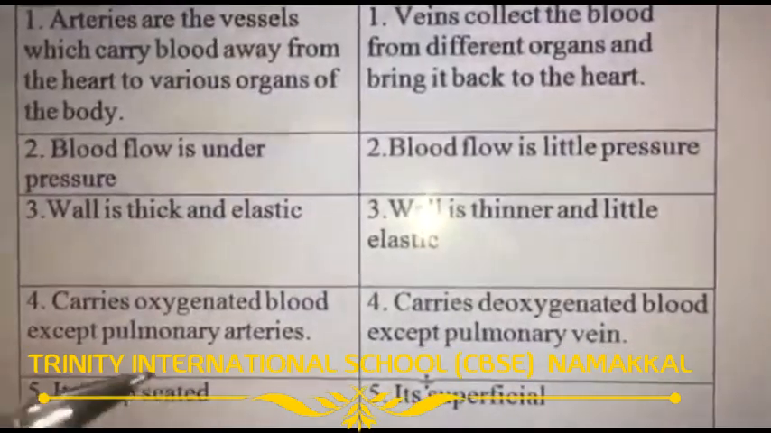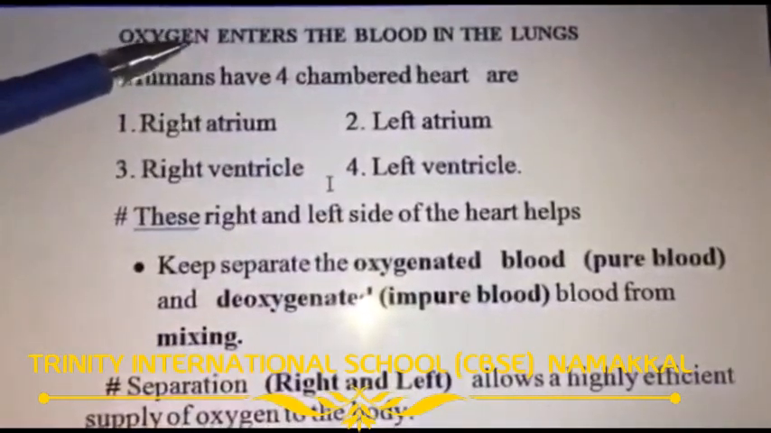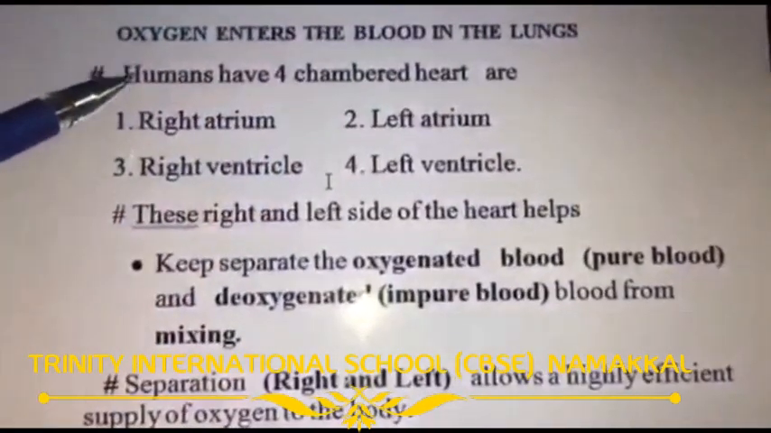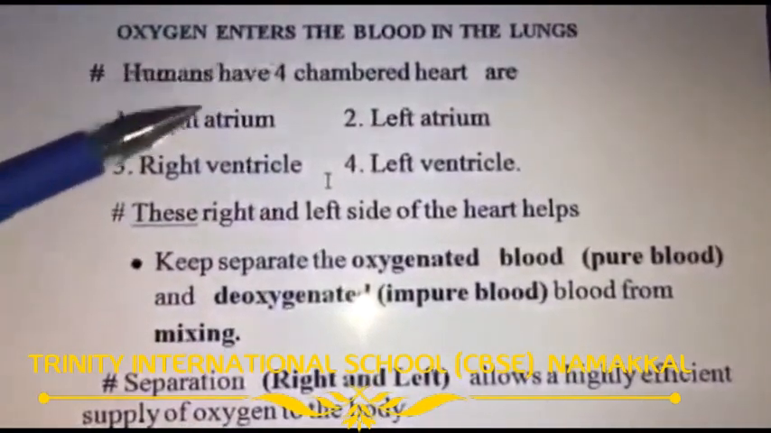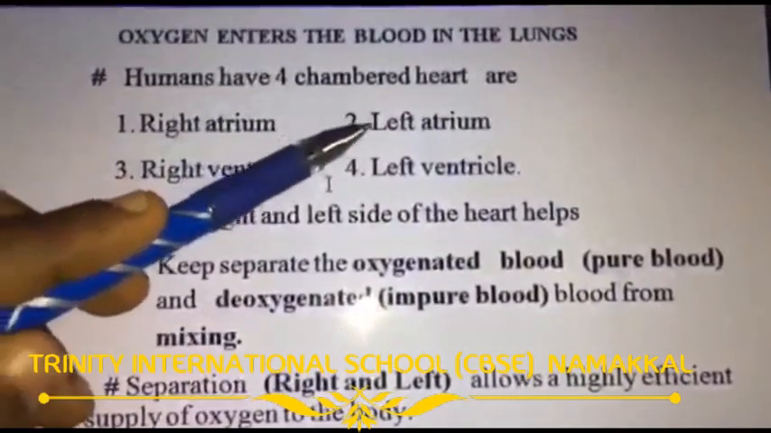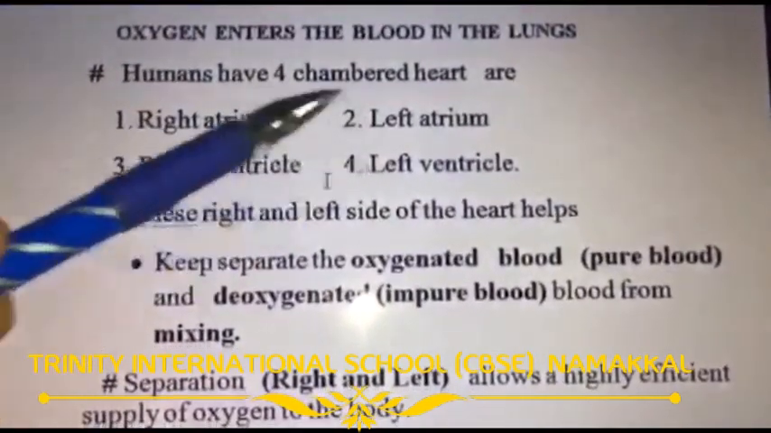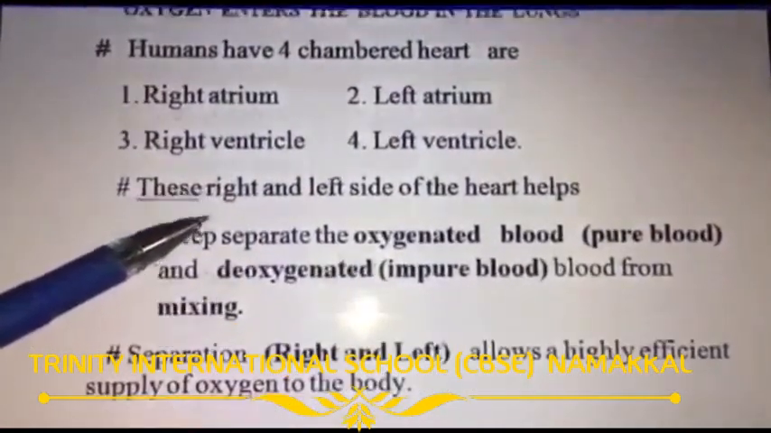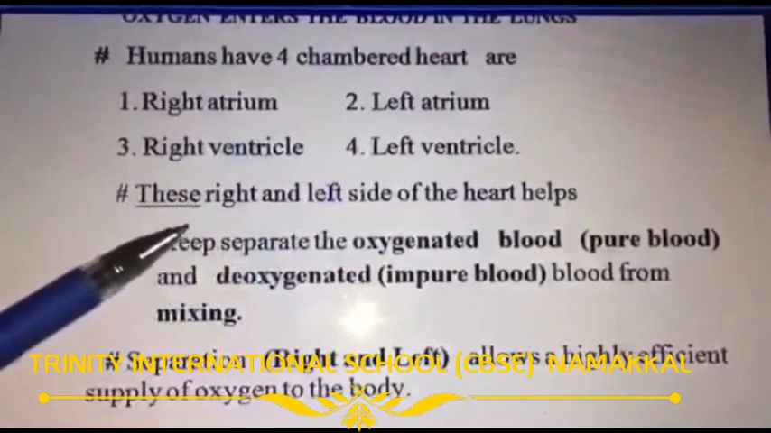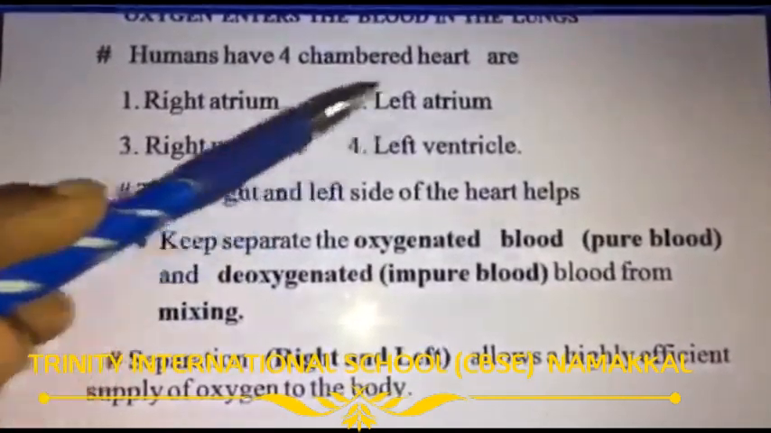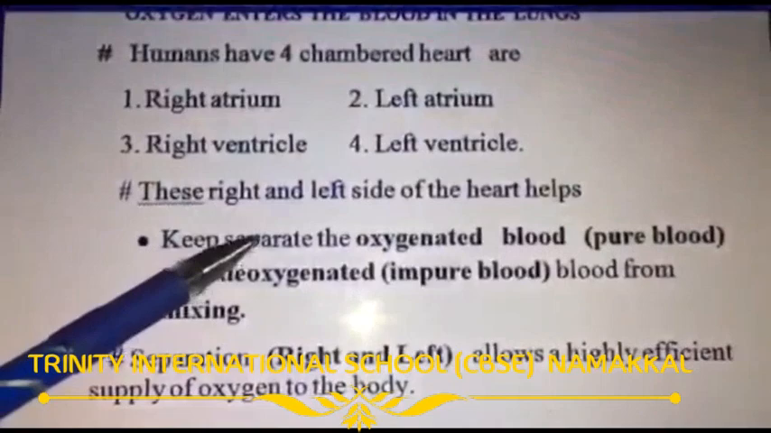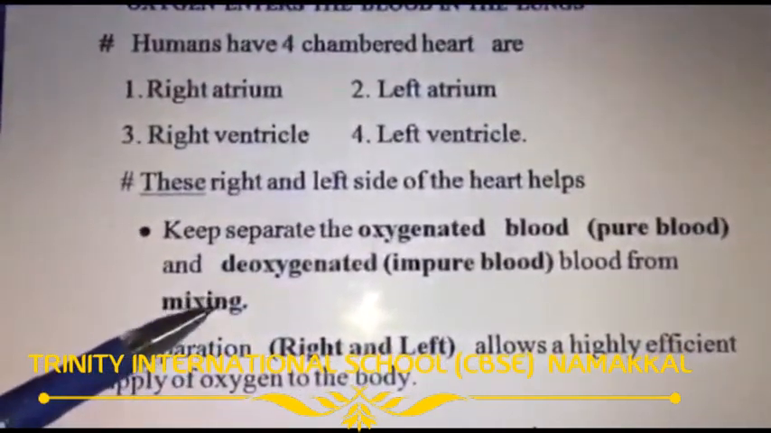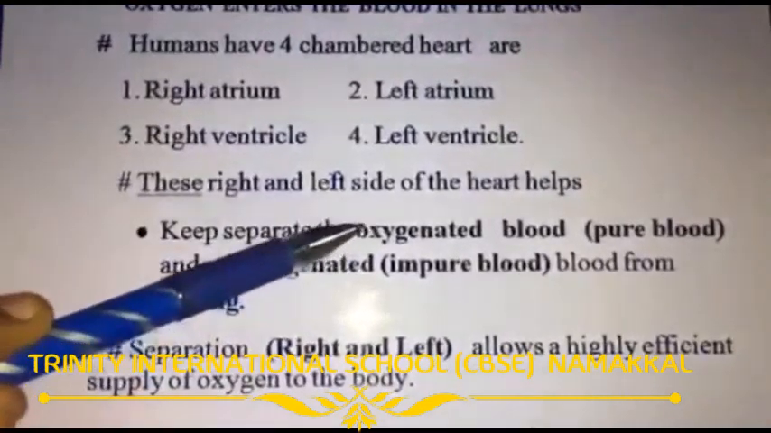Okay. Now we are going to discuss how oxygen enters the blood in the lungs. Generally we know humans have a four-chamber heart. They are right atrium, left atrium, right ventricle, left ventricle. Like that we have a four-chamber heart. The right side and left side of the heart help to keep the oxygenated blood and deoxygenated blood from mixing.